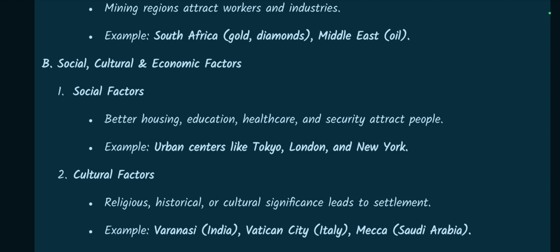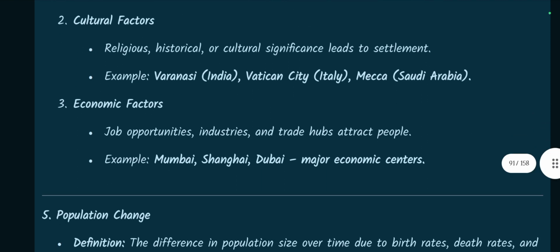Social, cultural, and economic factors. Social factors like better housing, education, healthcare, and security attract people. For example, urban centers like Tokyo, London, and New York. Cultural factors, religious, historical, or cultural significance leads to settlement, like Varanasi in India, Vatican City in Italy, Mecca in Saudi Arabia.